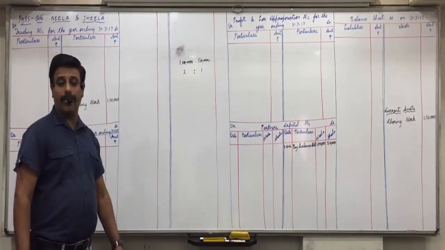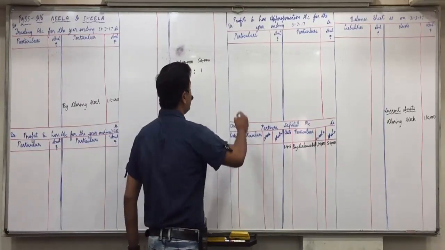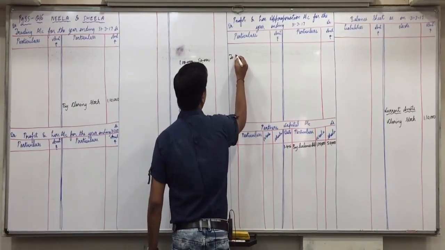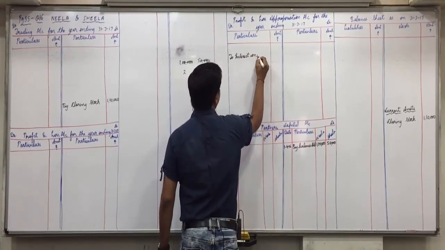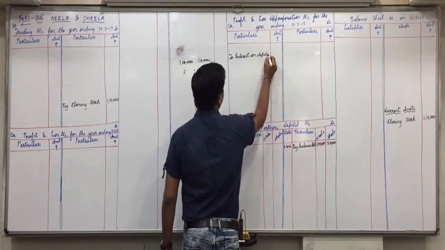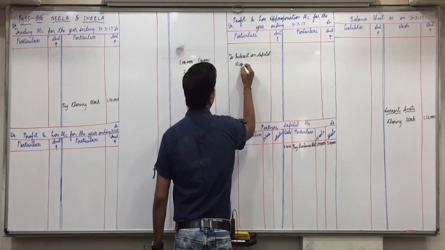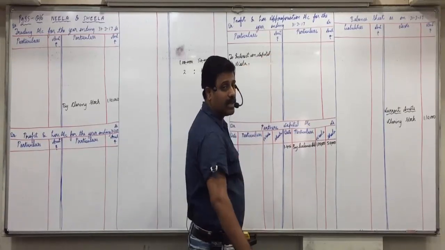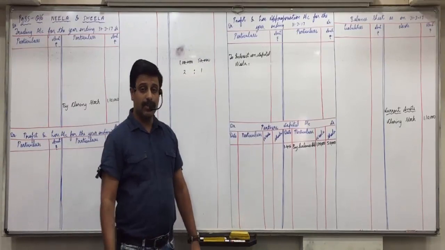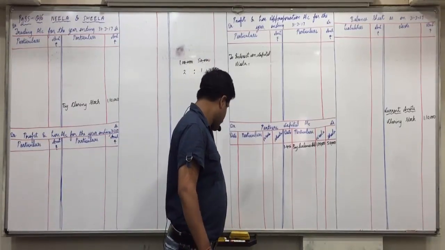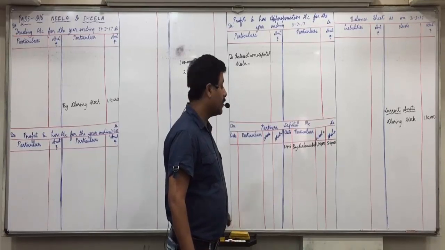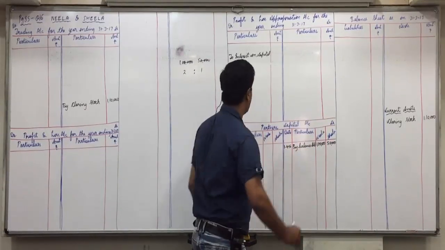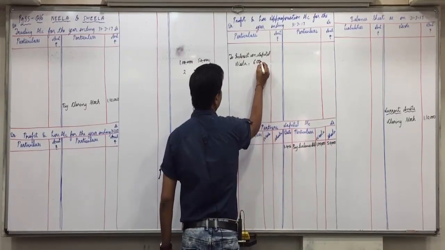Now interest on capital, first effect P&L appropriation account debit side, interest on capital. Neela, what is the rate of interest? 6%. What will be the amount? 6,000. Yes, Neela 1 lakh into 6%, 6,000.